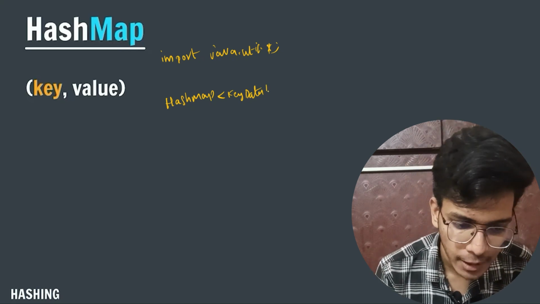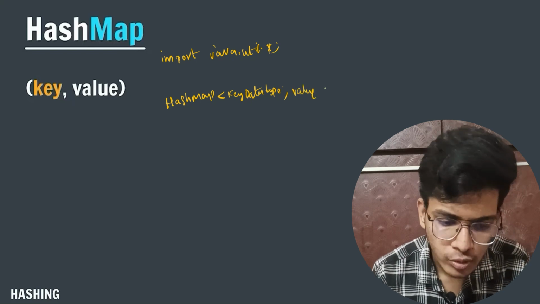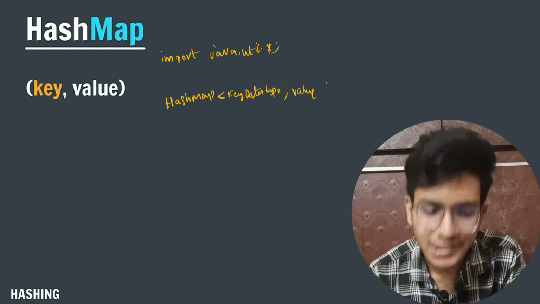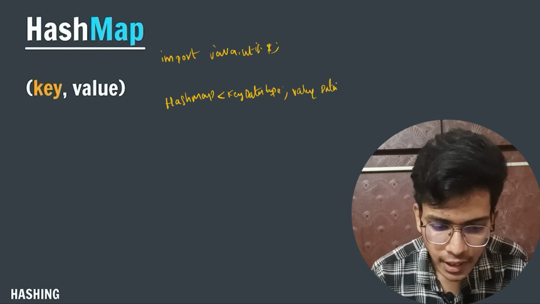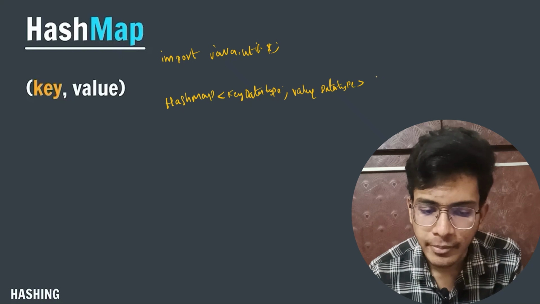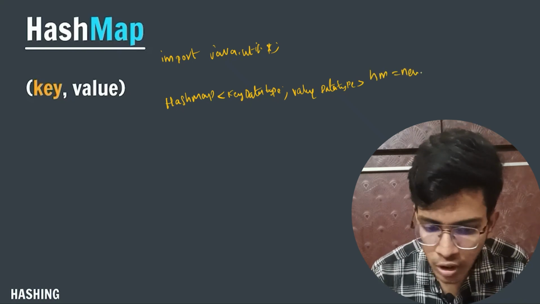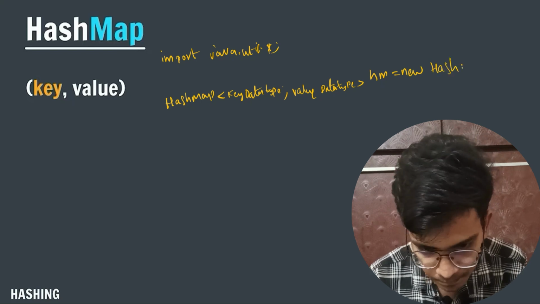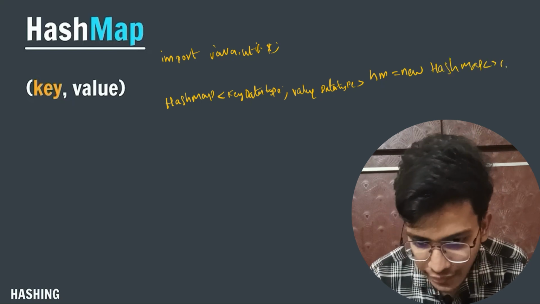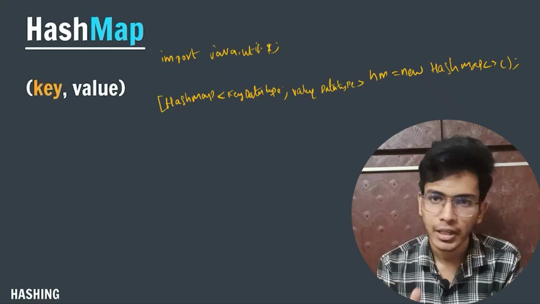So key data type, comma, value data type, whatever value I'm storing and its data type, then close the angular bracket. Then the hash map name, let's say my hash map name is hm, equals new HashMap. Like this, I will create my hash map in my Java program.